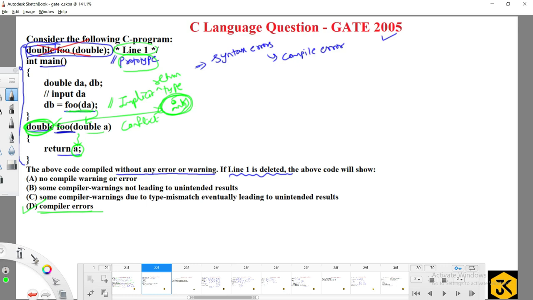Okay, so option D is the correct answer. Option A is going to be wrong because there is no such case, and some compiler warnings, so this is not a warning. As it is violating the rule of language developers, it is simply going to throw a compiler error.